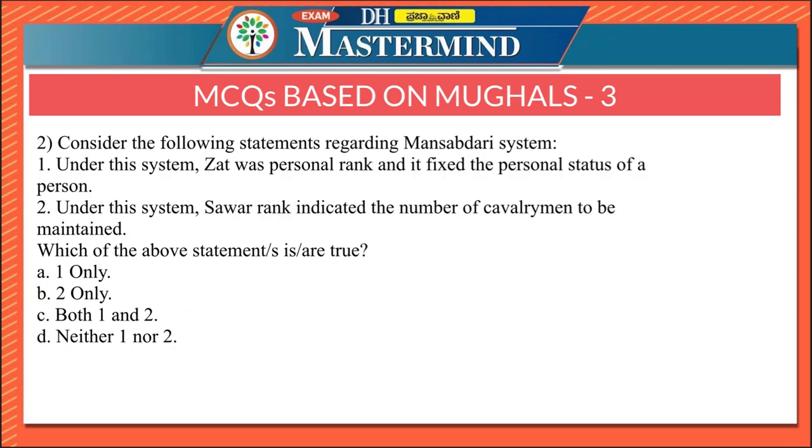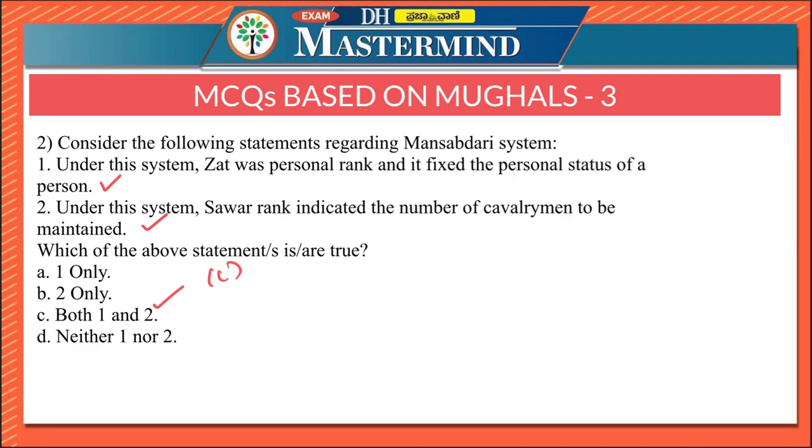Consider the second question now. Consider the following statements regarding Mansabdari system. Under this system, Zat was personal rank and it fixed the personal status of a person. Under this system, Sawar rank indicated the number of cavalrymen to be maintained. So here, both the statements are correct. Therefore, the right option is again option C, both 1 and 2.